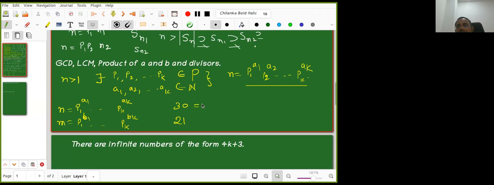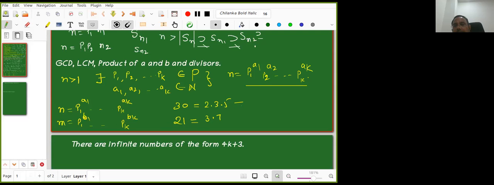Rutuja? Rutuja, can you tell me the prime factorization of 30? Yeah, I know many of you are lost now. Rutuja. Okay, Sonali? Sonali ji? Okay. Suresh? 2, 3, 5. Suresh, can you tell me the prime factorization of 30? 2 into 3 into 5. Great. 21? 3 into 7.